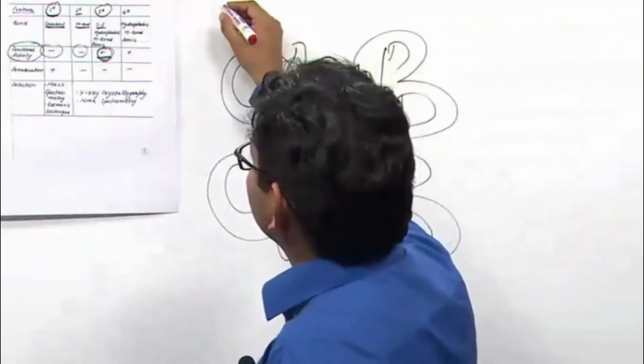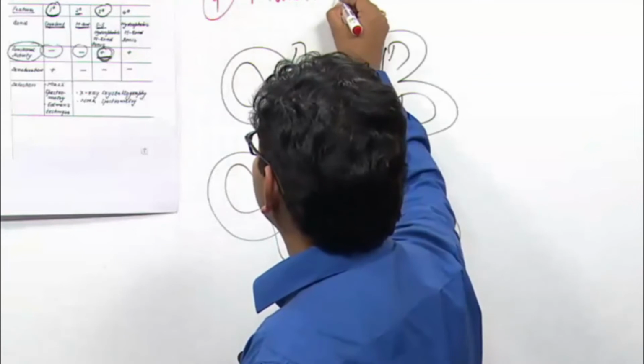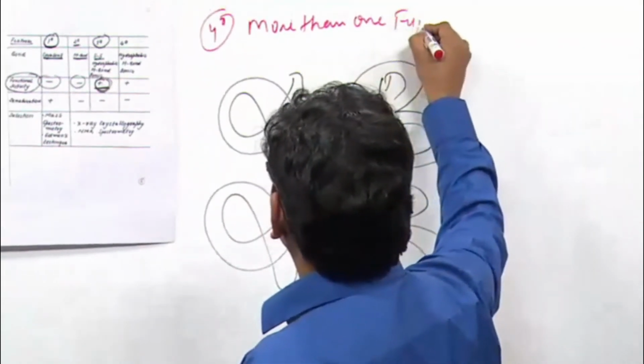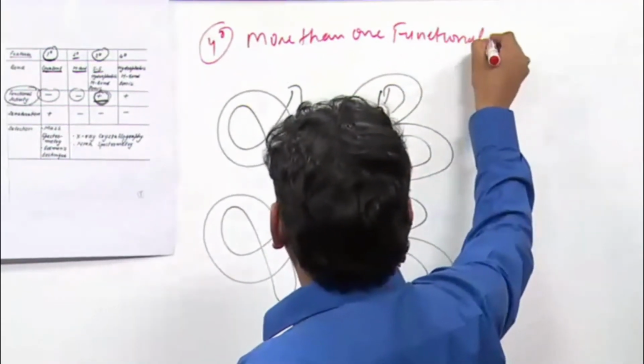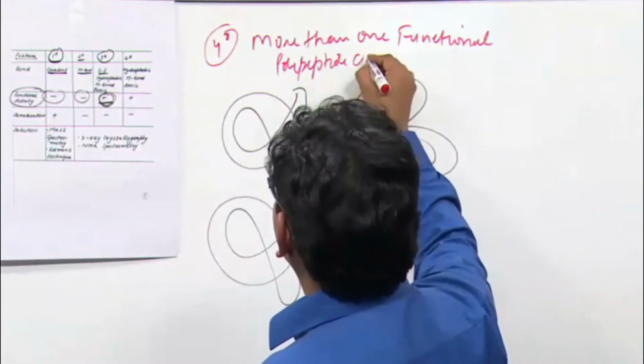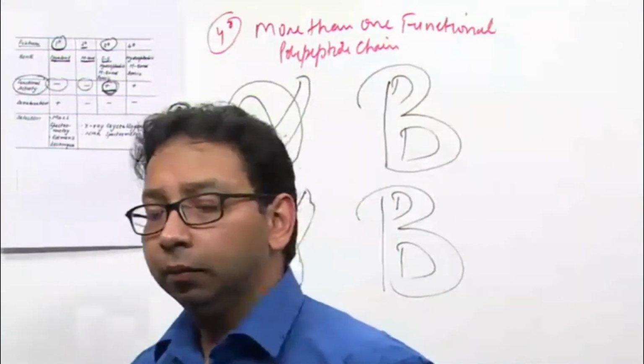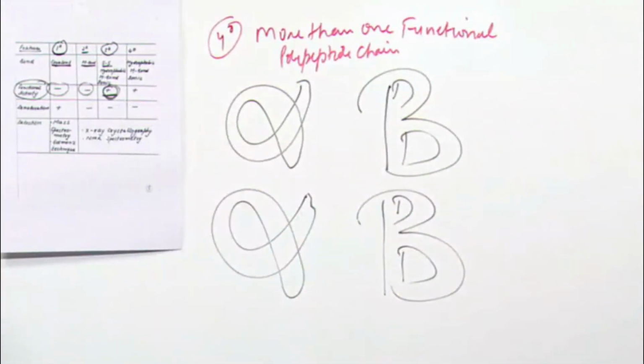Question. Quaternary structure means more than one functional polypeptide chain.